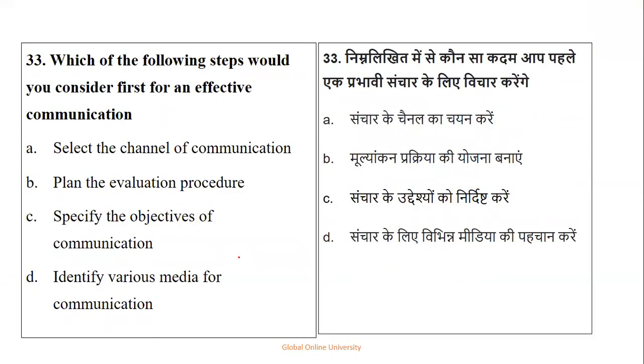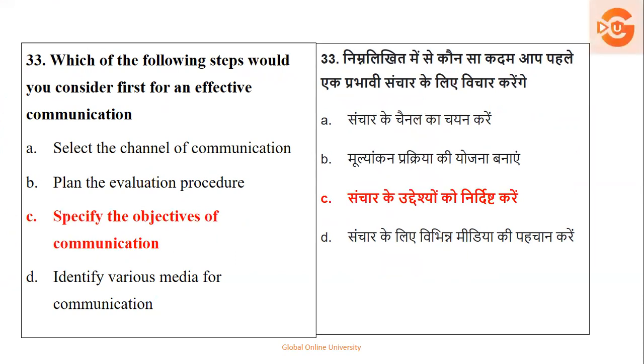Sorry for that. Which of the following steps would you consider first for an effective communication? Select the channel, plan the evaluation, specify the objective, identify various media for communication. So according to you, what you feel is the effective first step for effective communication. So here the right answer is to specify the objectives of the communication.